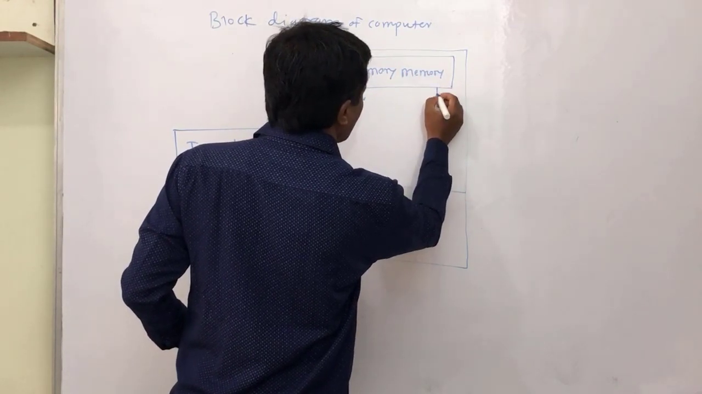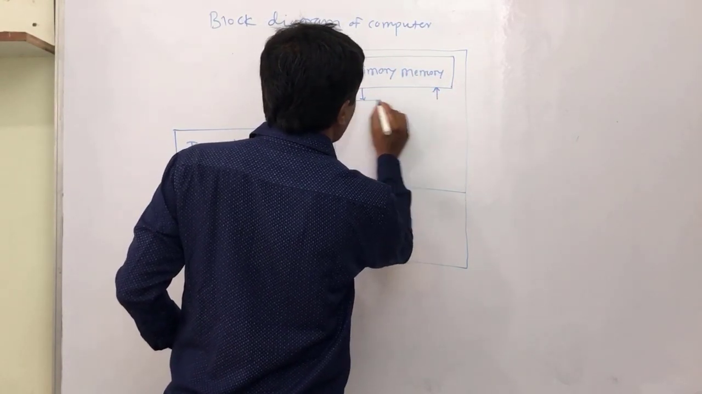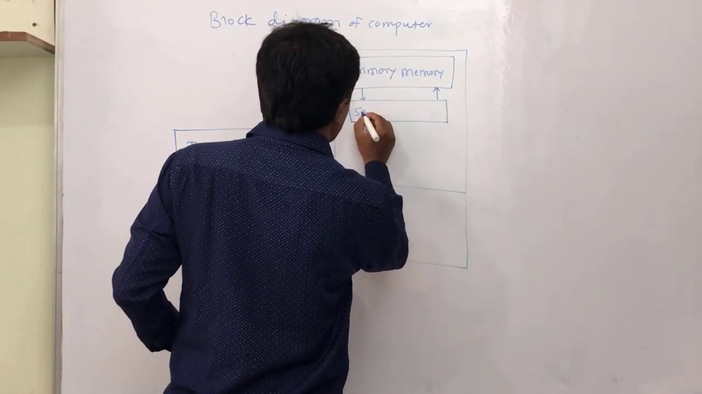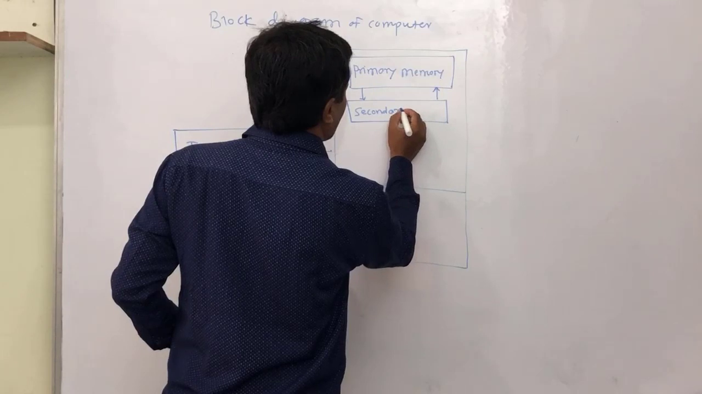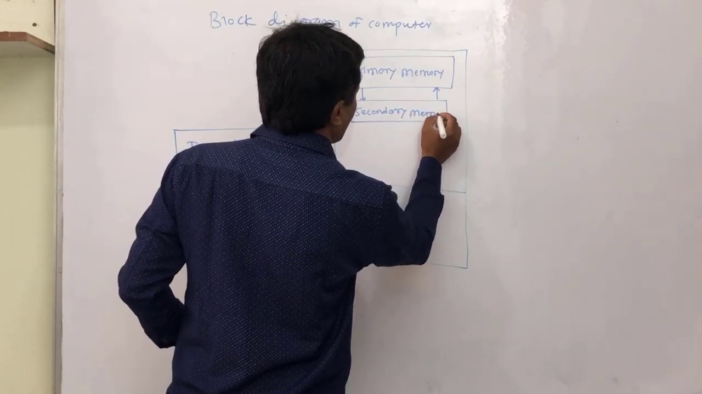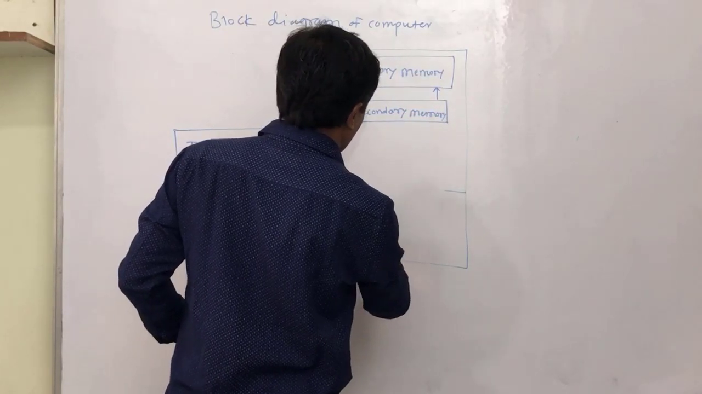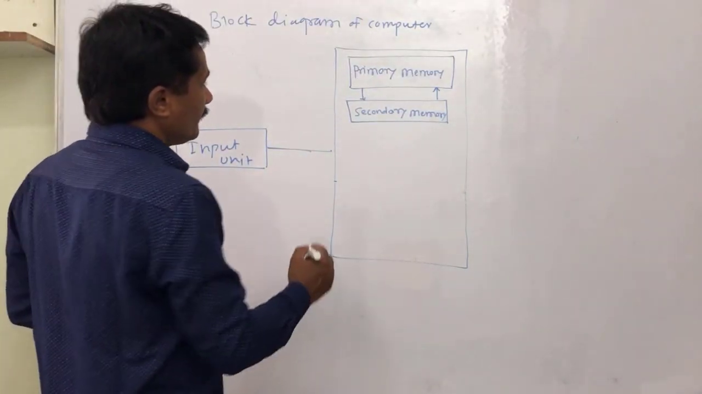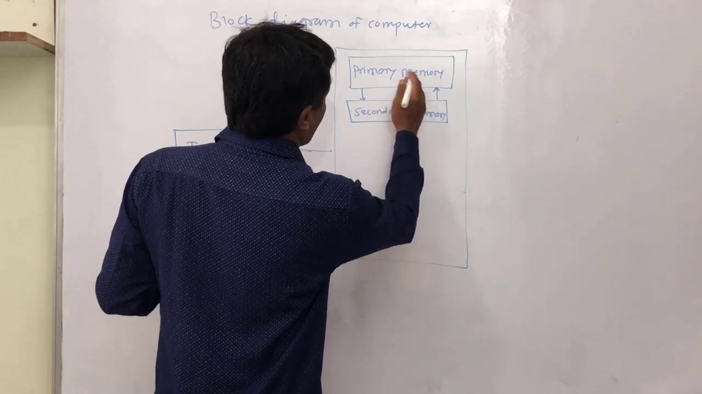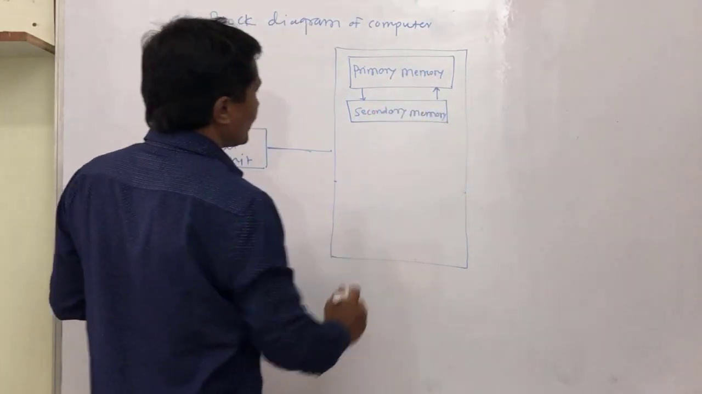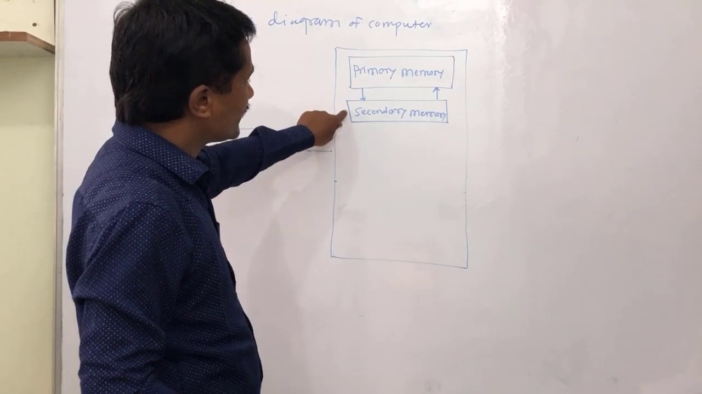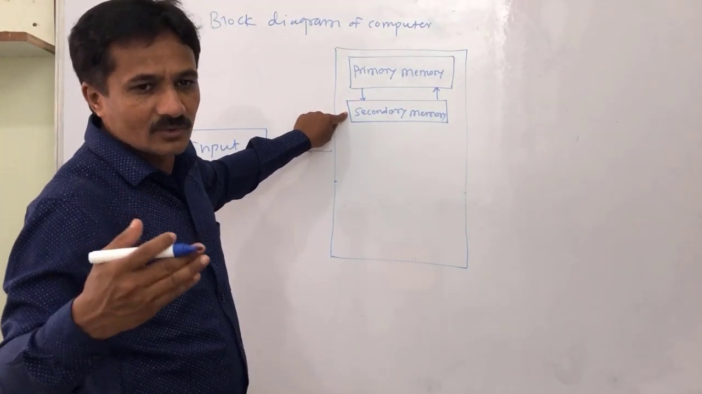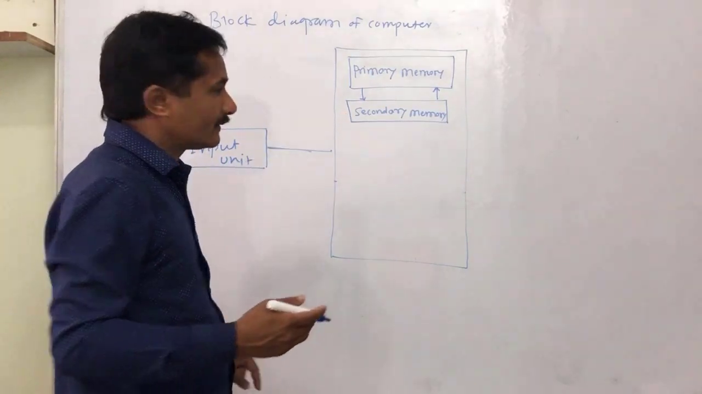Primary memory and secondary memory. The example of primary memory is RAM and ROM. Secondary memory is basically used for storing large amounts of data.